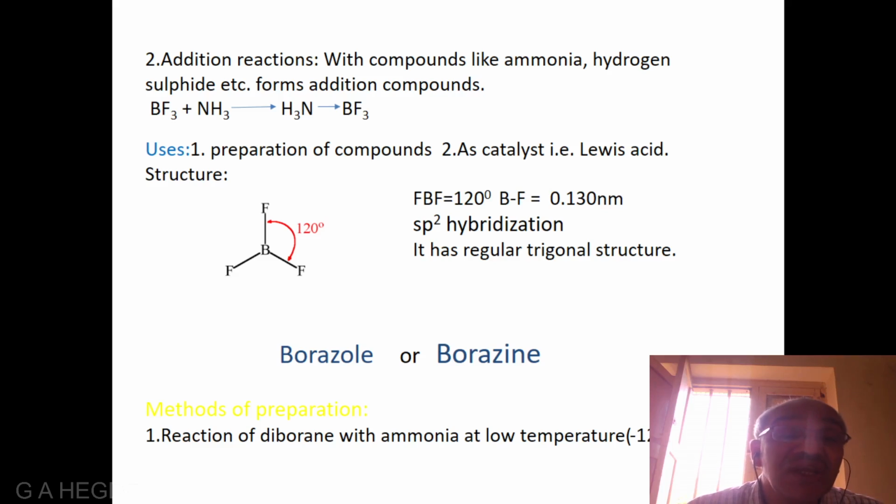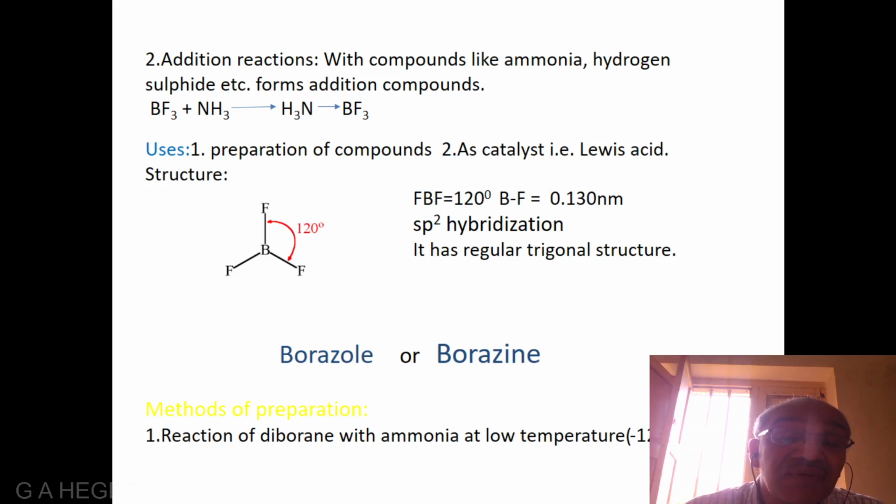The equation is BF3 plus NH3 gives rise to NH3BF3. Uses of boron trifluoride are: the first one, it is used in preparation of compounds. The second one, it is used as a Lewis acid in the synthesis of the organic compounds as a catalyst.